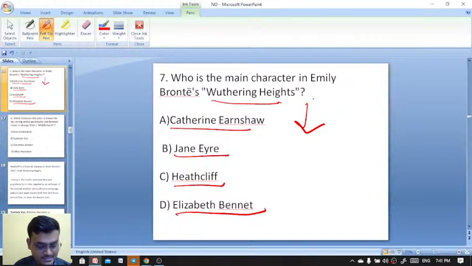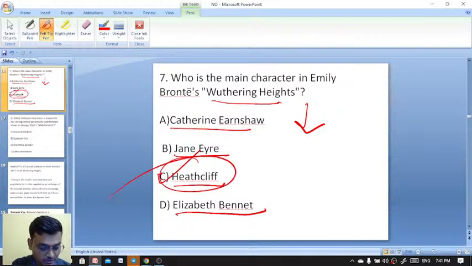Exactly. Who is the main character in Emily Bronte's Wuthering Heights? Exactly, it's Heathcliff. Heathcliff is the right answer.